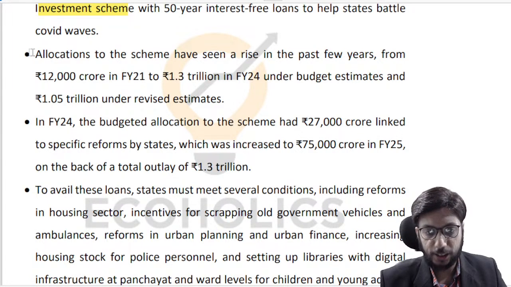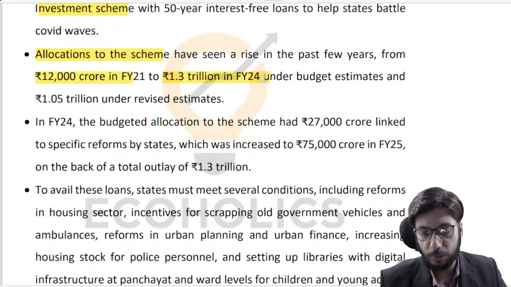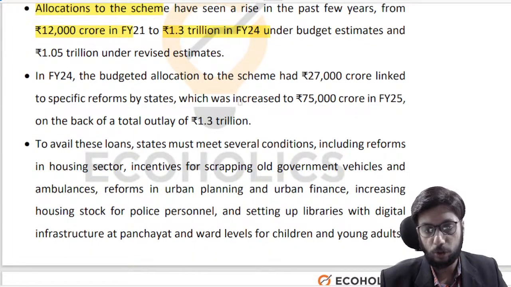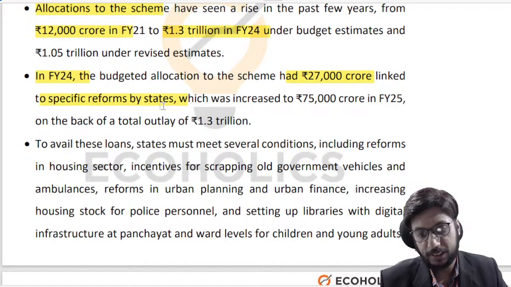This is a massive bump up for the states, right? If you look at the allocation to the scheme, that was 12,000 crore, which became 1.3 trillion rupees in FY24, right? So a significant amount of money has gone down this road. In FY24, the budgeted allocation had 27,000 crore linked to specific reforms by states, which increased to 75,000 crores. Now let me